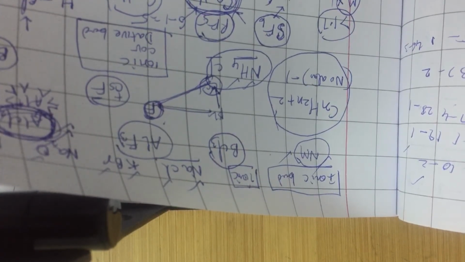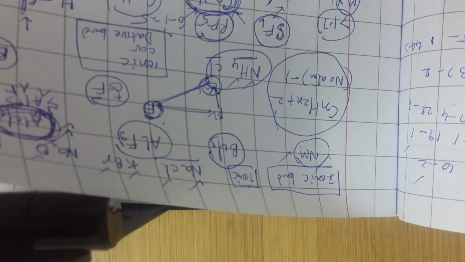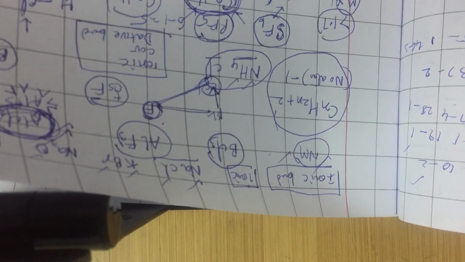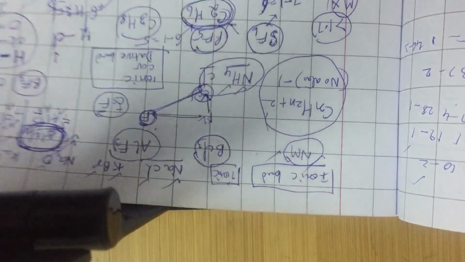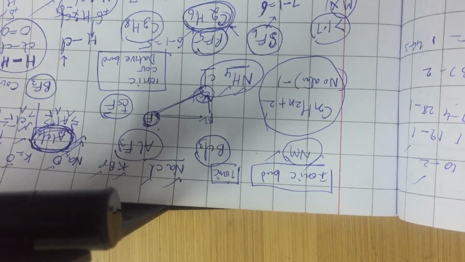On the contrary, if you are combining a second group element like beryllium, magnesium, calcium, strontium, barium with a 17th group element like fluorine, chlorine, bromine, iodine, the valency of the second group element is 2 and the valency of the 17th group halogen is 1. So you should crisscross and get formulas like MX2, CaF2, MgCl2, like that. So this is a quick review of some questions related to chemical bonding.